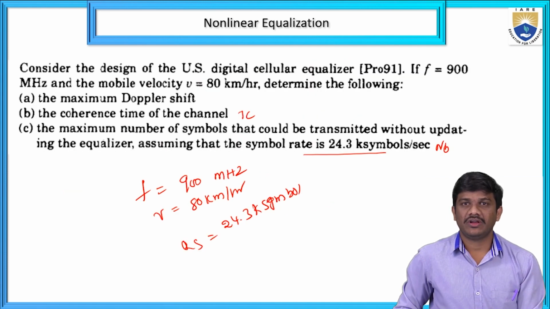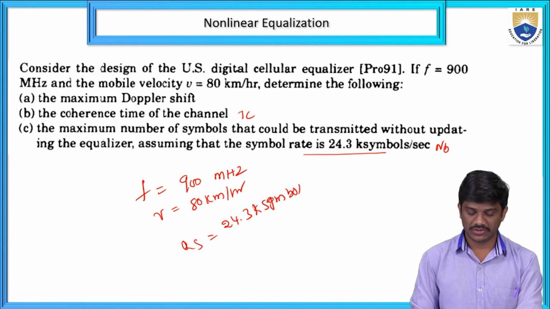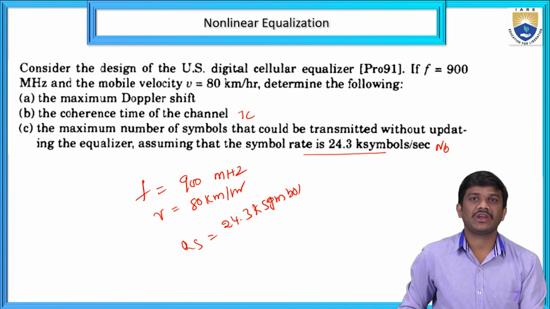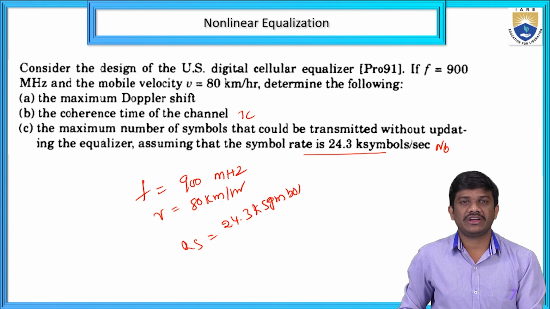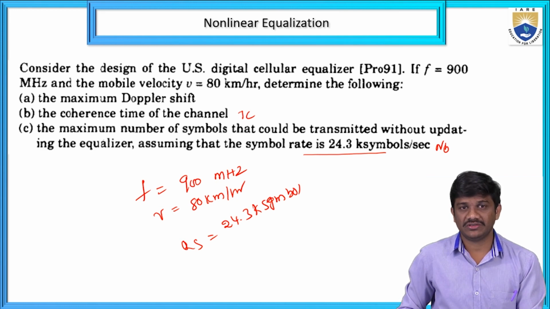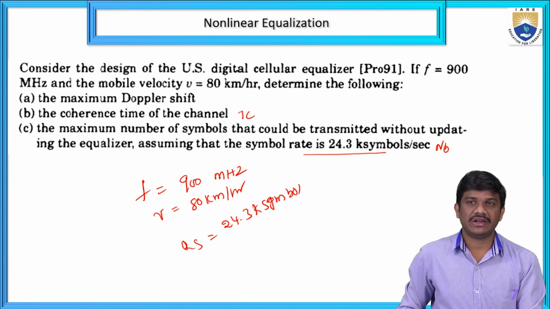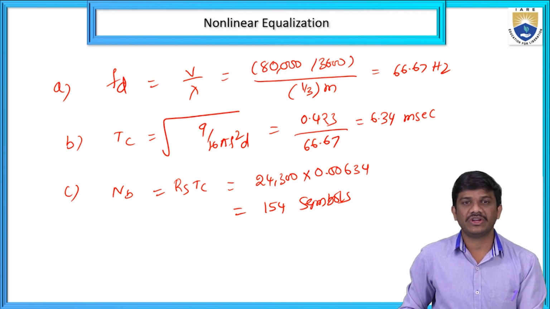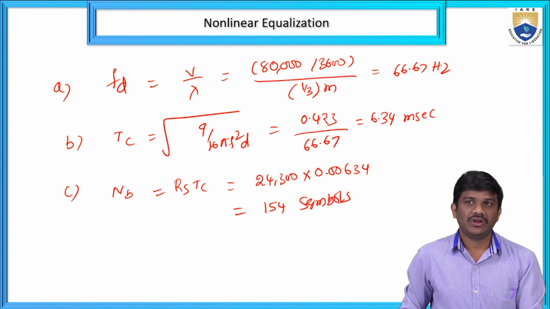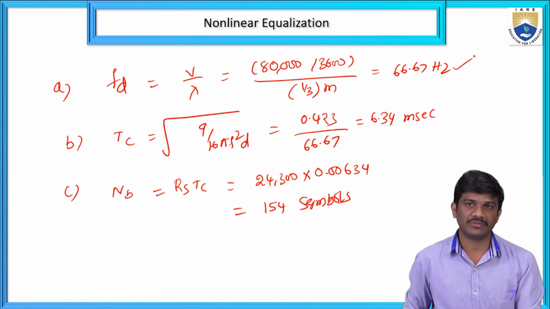They gave in the question: we have to find out the maximum Doppler shift, the coherence time of the channel, and the maximum number of symbols, given the symbol rate of 24.3 kilo symbols per second. Here the given data: frequency f equal to 900 megahertz, velocity equal to 80 km per hour, and symbol rate equal to 24.3 kilo symbols. Those values you can substitute. We find the maximum Doppler frequency, velocity by wavelength. Then we get 66.67 hertz.